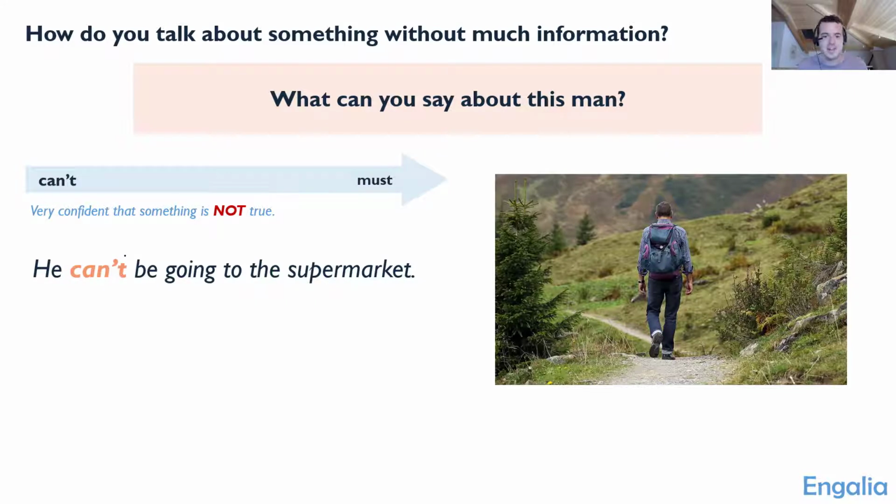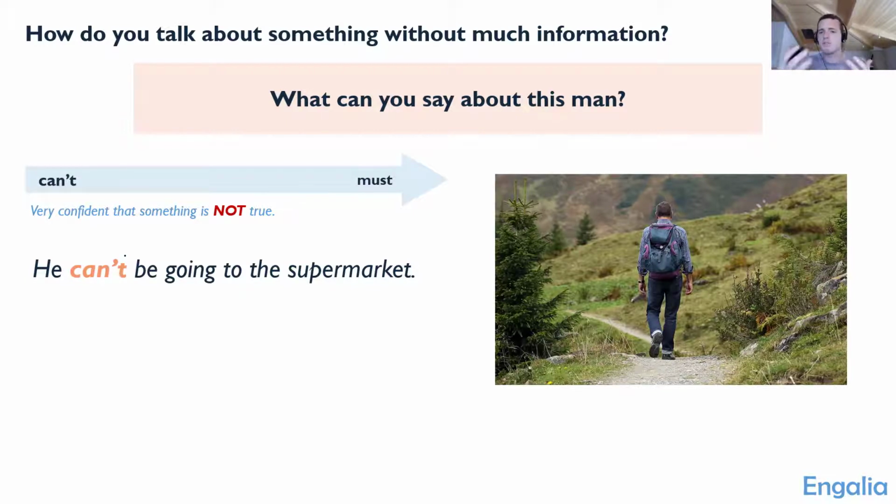There's no way, right? He's in the forest. He's hiking. There's no way he can be going to the supermarket, right? And we use this expression, he can't be, to show that I am using the evidence that I see to come to this conclusion. Okay? So if we're very confident, we say must. If we're very confident that it's not true, we say can't.